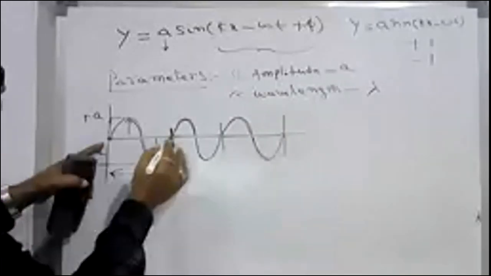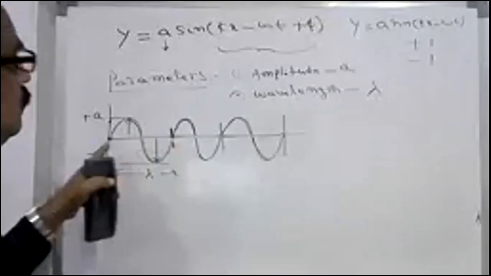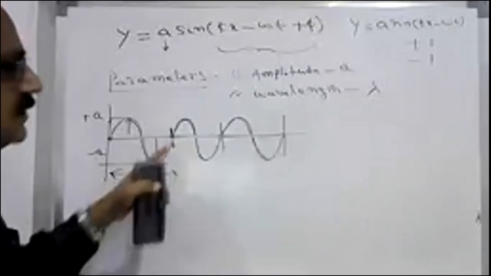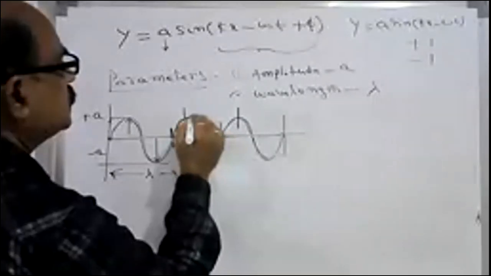Now we can write down. This is called wavelength. Wavelength is also defined as the distance between two successive crests and crests, or troughs and troughs. Is that all, or is there anything else? It need not be crest and trough.